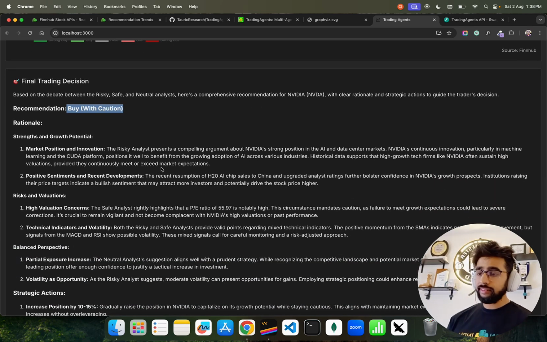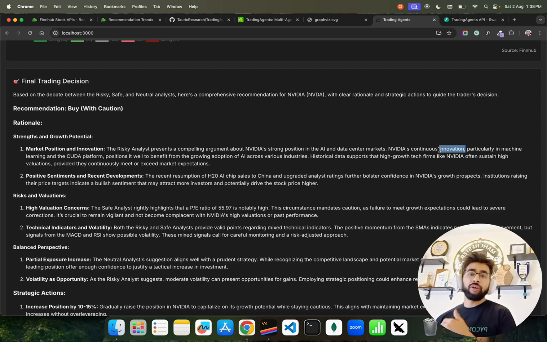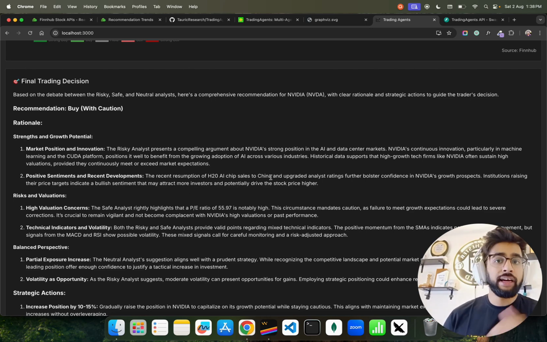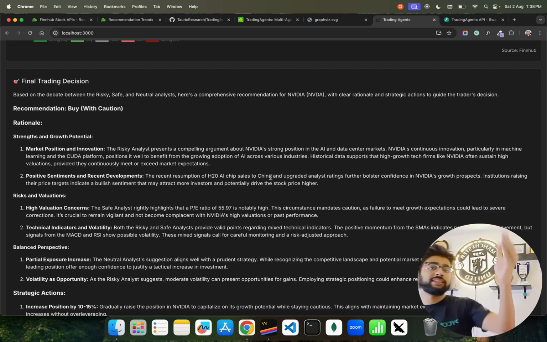Now the rationale is, you can see all the rationales. Continuous innovation, they are innovating in the space of GPUs. They came up with Blackwell recently, and now they have a lot of other things happening in the open source AI space. You can see CUDA platforms, of course, right? They have the recent resumption of H20 AI chip sales to China, and that's why Jensen Huang was in China, right?